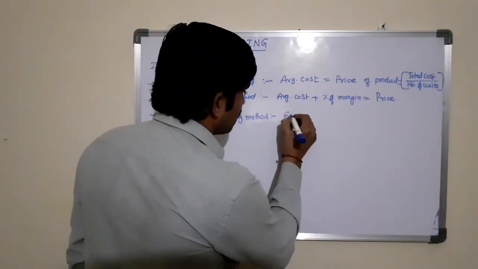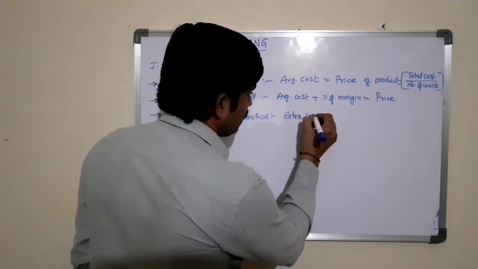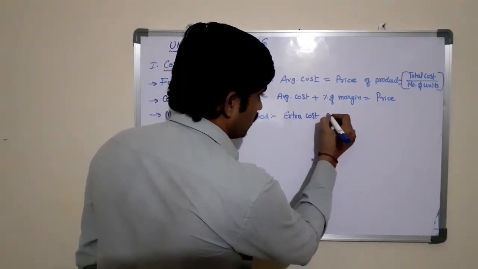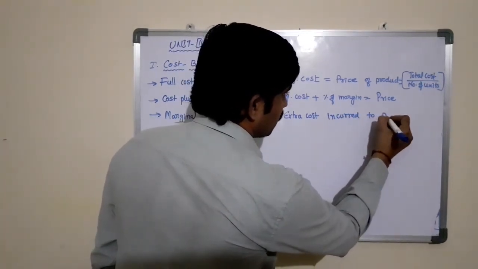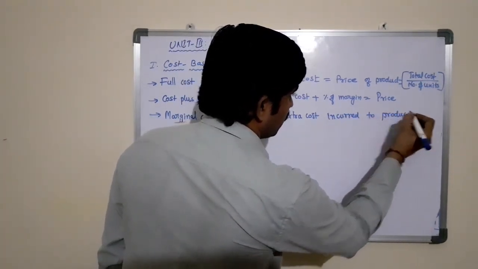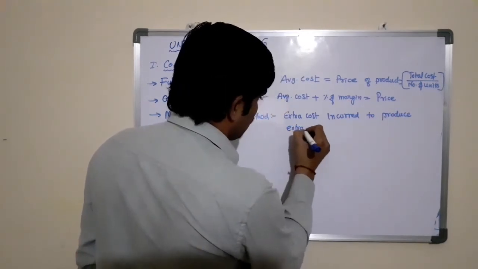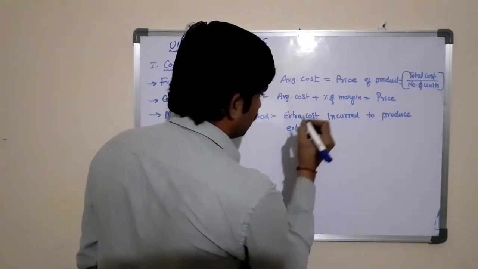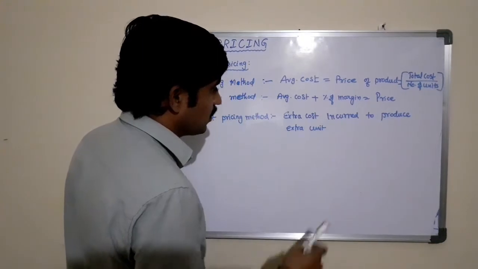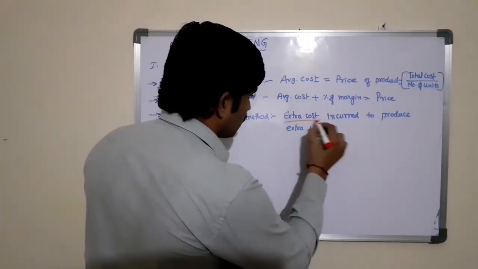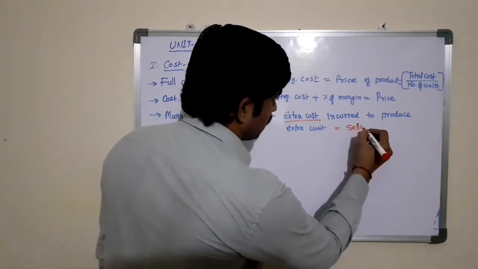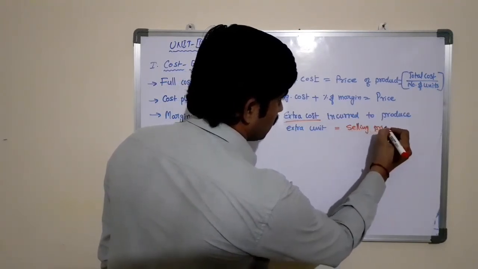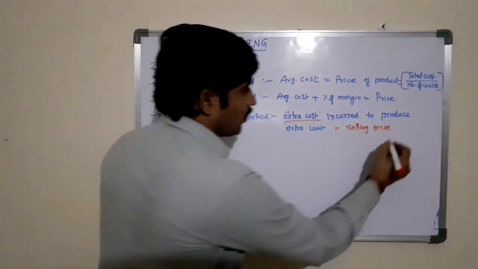That is the extra cost incurred to produce an extra unit. This extra cost is the selling price. Extra cost is the selling price of the product.